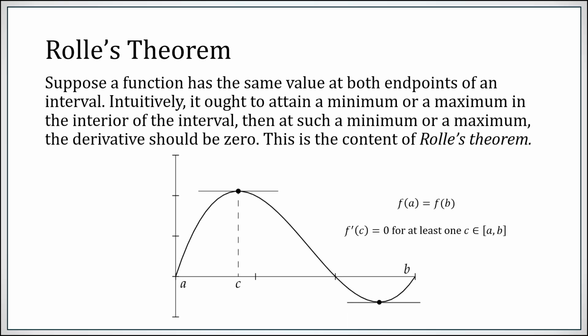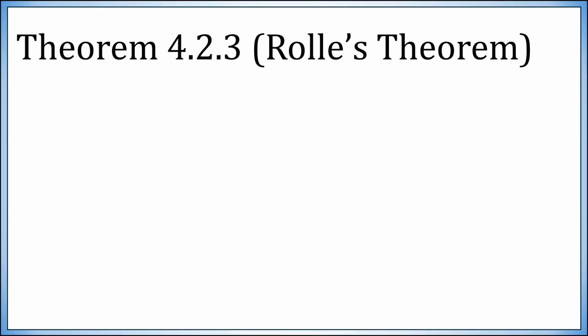Let's move on to Rolle's theorem. Suppose a function has the same value at both endpoints of an interval. Then, intuitively, we think there should be a max or a min somewhere in between. And then, at such a max or min at an interior point, the derivative would be 0. So this is what Rolle's theorem says. If you have a function whose value at a and b are equal, then you can find an interior point where the derivative is 0.